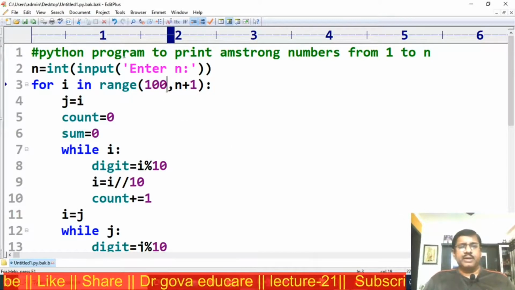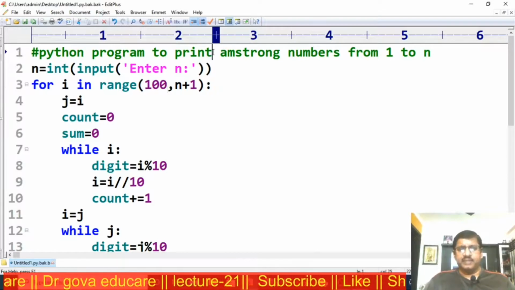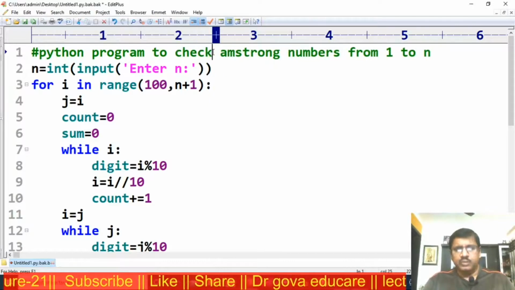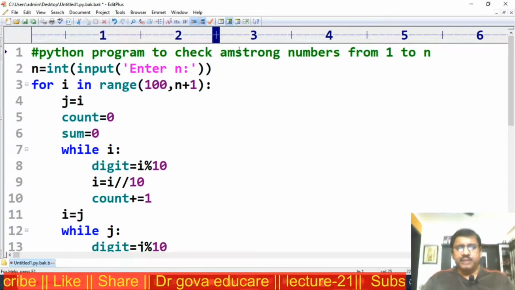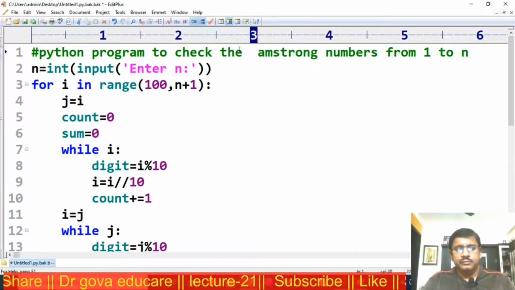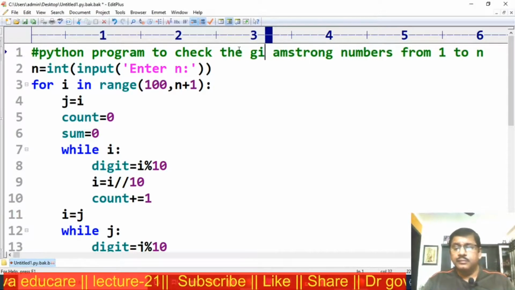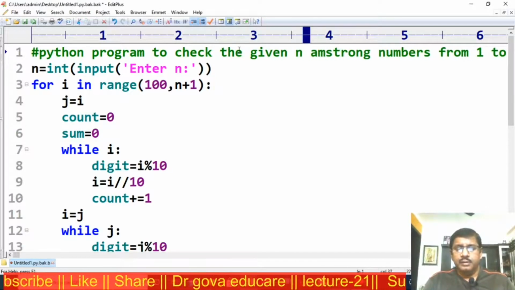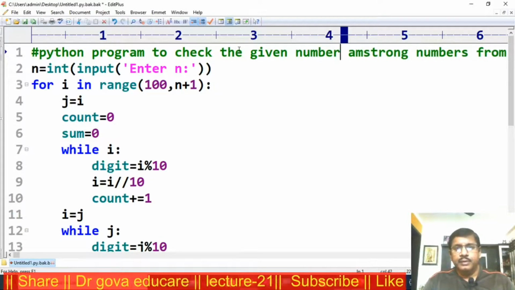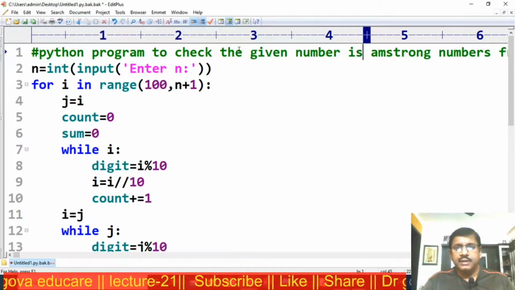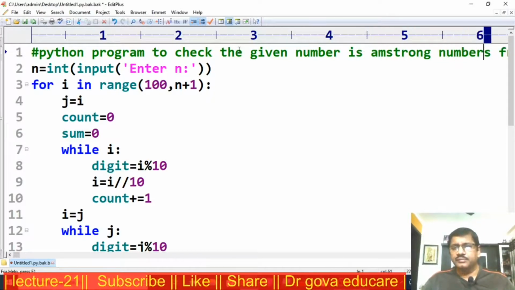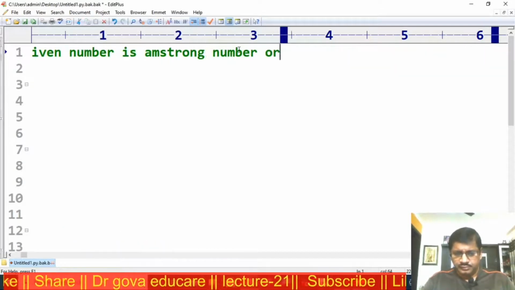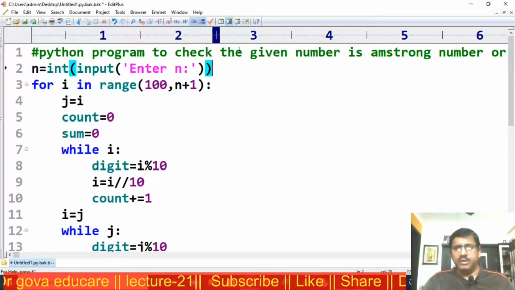Next, a Python program to check whether the given number is Armstrong number or not.